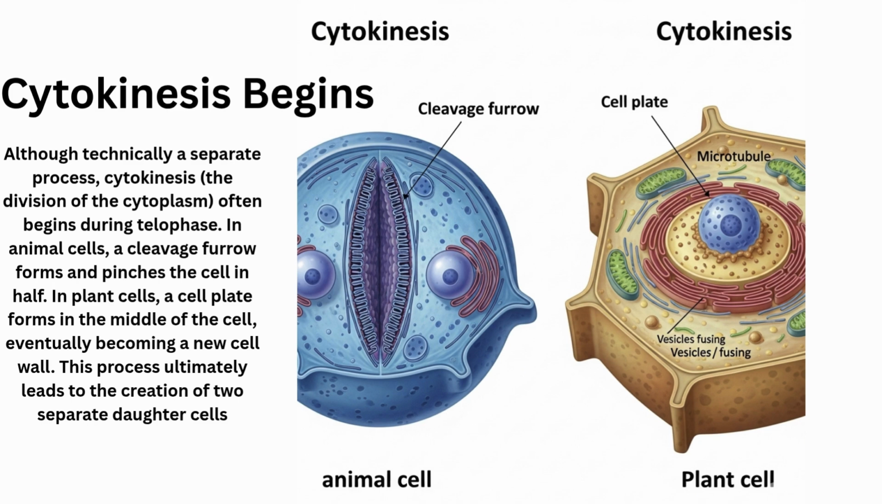Cytokinesis begins. Although technically a separate process, cytokinesis, the division of the cytoplasm, often begins during telophase. In animal cells, a cleavage furrow forms and pinches the cell in half. In plant cells, a cell plate forms in the middle of the cell, eventually becoming a new cell wall. This process ultimately leads to the creation of two separate daughter cells.